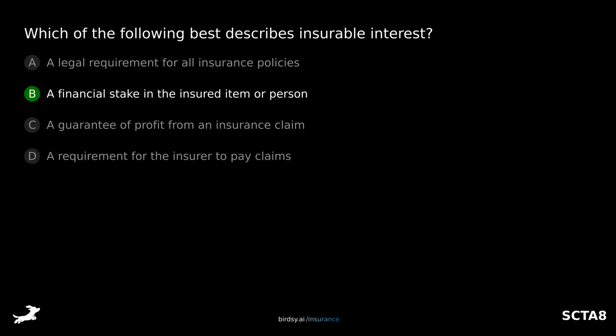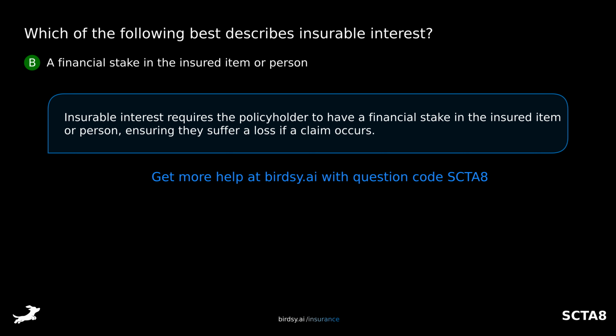The answer is B, a financial stake in the insured item or person. Insurable interest requires the policyholder to have a financial stake in the insured item or person, ensuring they suffer a loss if a claim occurs.